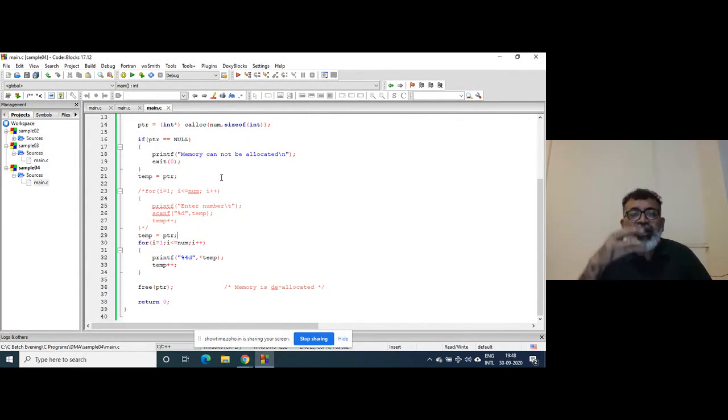What is the meaning of that? Allocate and clear. The C stands for clear. Allocate memory and clear. Clear means clear the garbage and initialize to 0. That's why calloc. So any of the functions you can use.